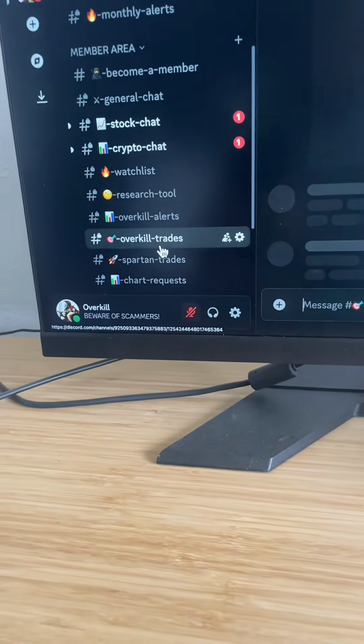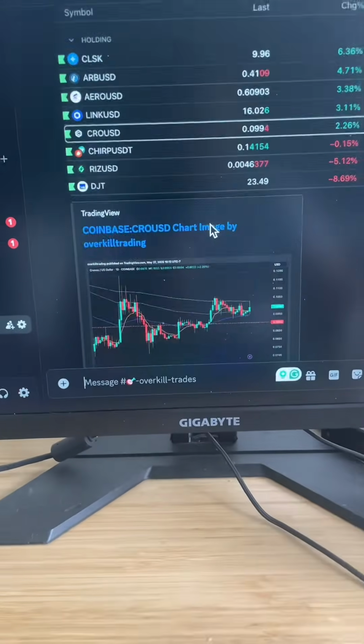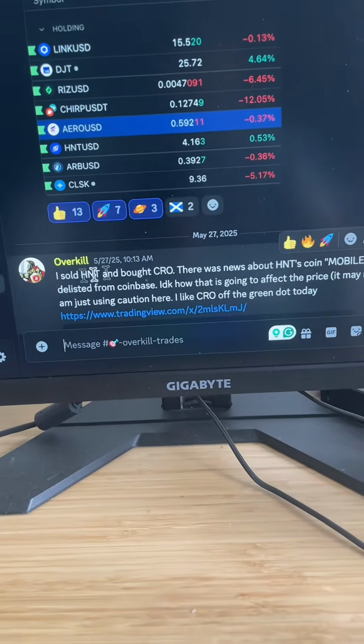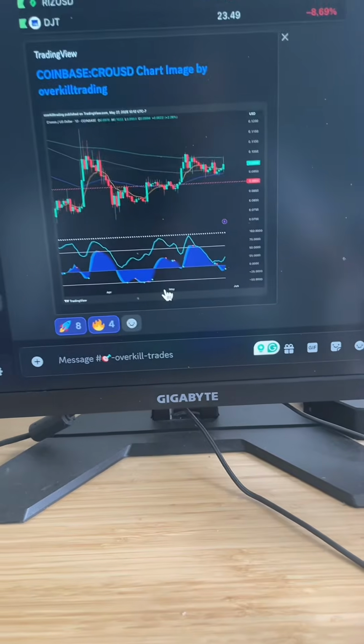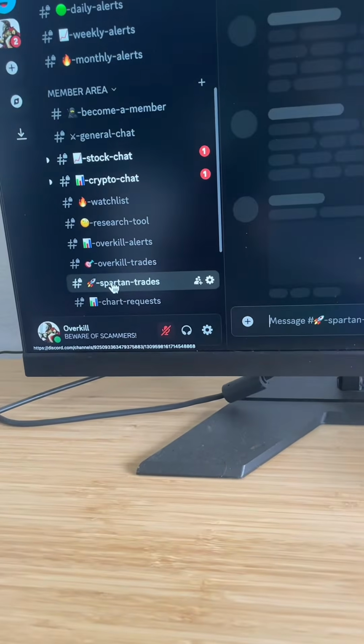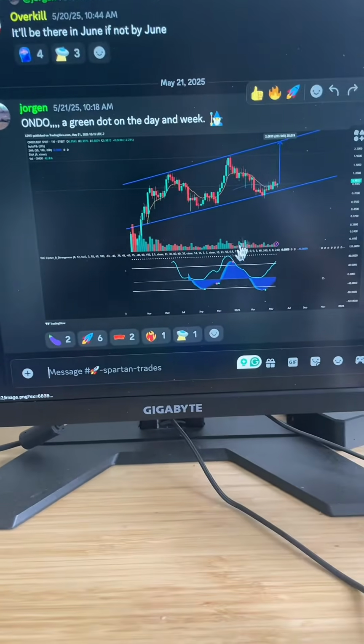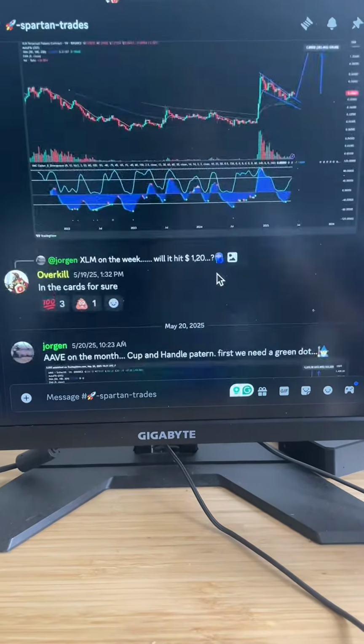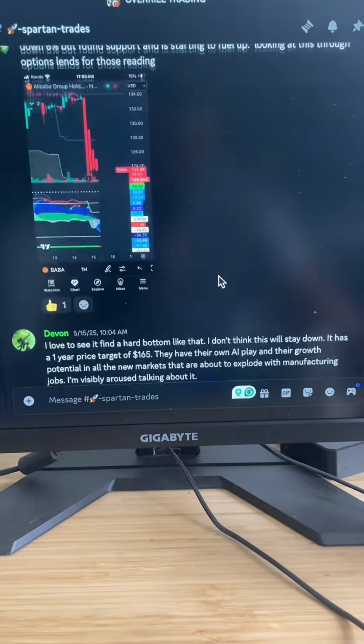And then Overkill trades, these are my trades. These are the names. I tell you guys exactly when and where I buy and when and where I sell over here. And then Spartan trades, these are our members' trades. They share their wins, their losses, and so on and so forth. That's under the Spartan trade section.